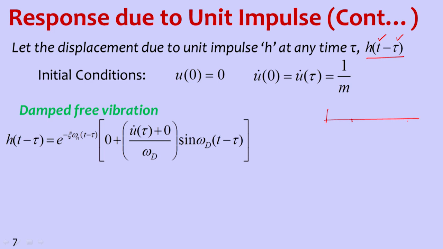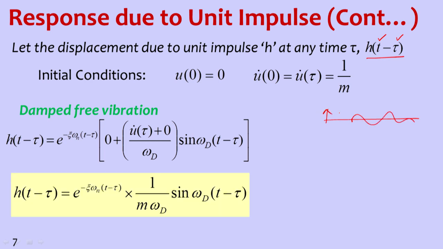After that the response starts. As you can see, h, the response due to unit impulse applied at time t equal to tau, is e to the power of minus zeta omega n t minus tau multiplied by 1 by mass omega d sin omega d into t minus tau.